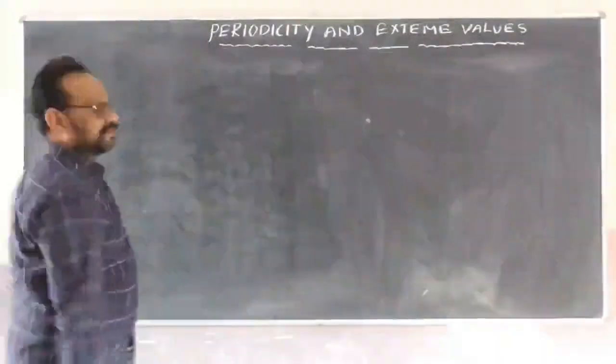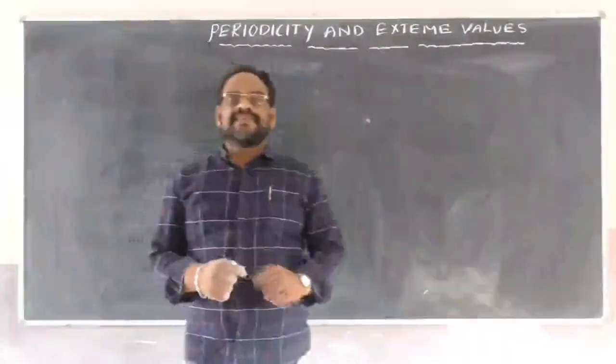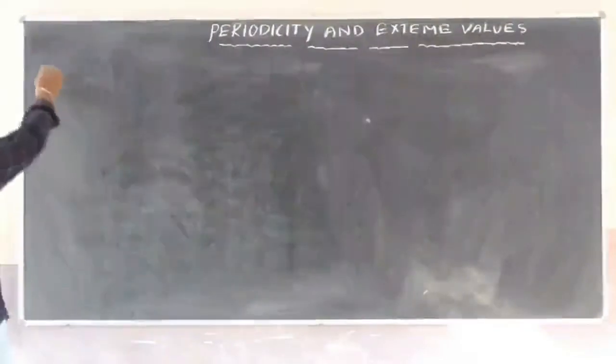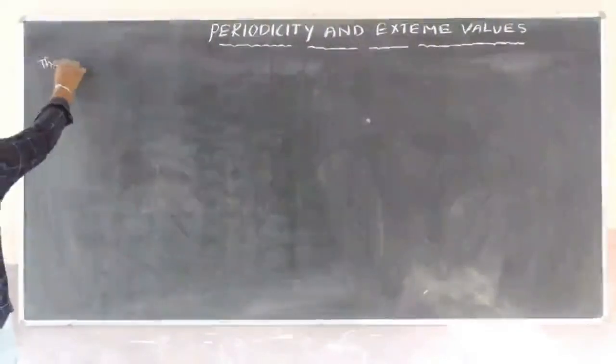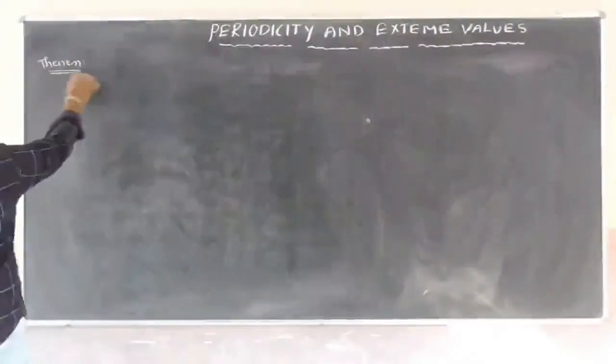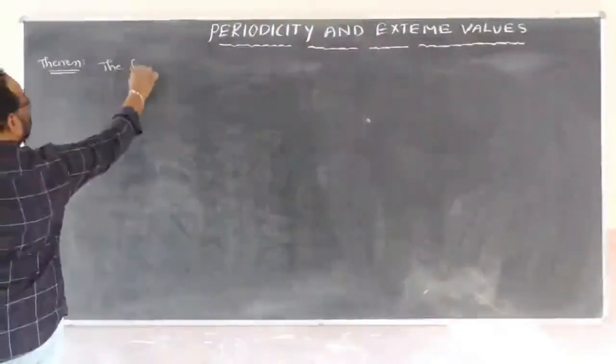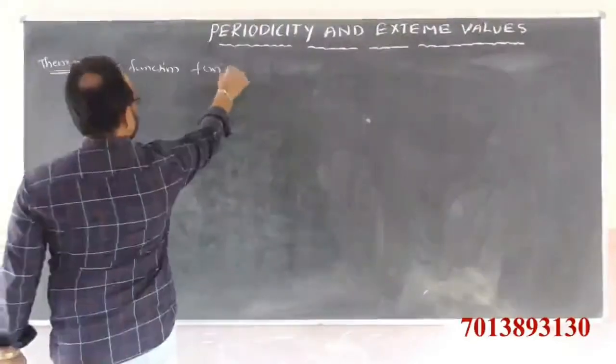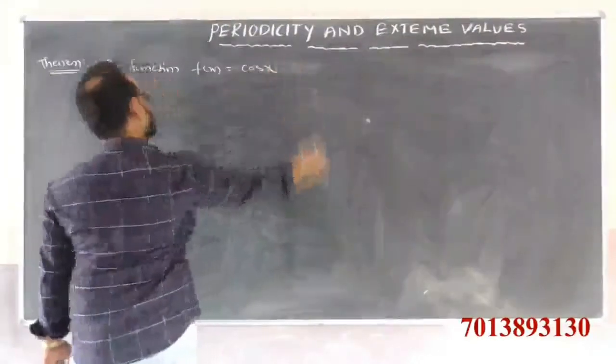Next, let us discuss the next theorem. Observe here. The cosine function theorem. The function f of x is equal to cos x.